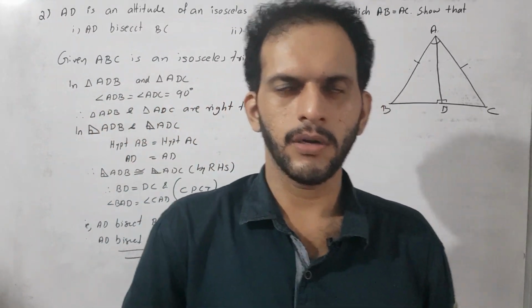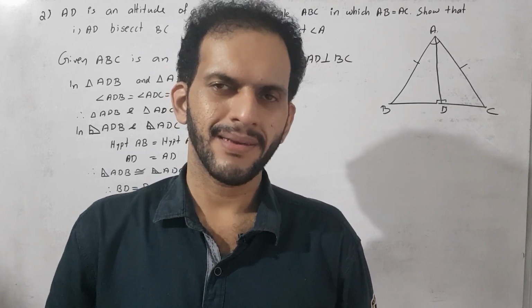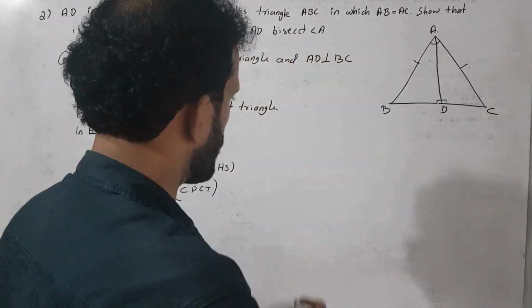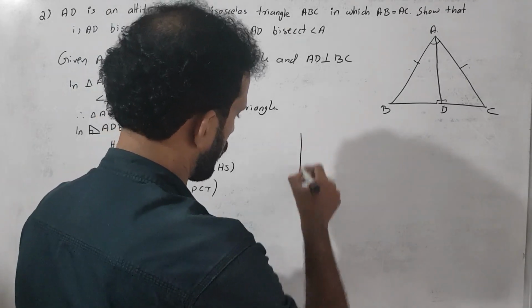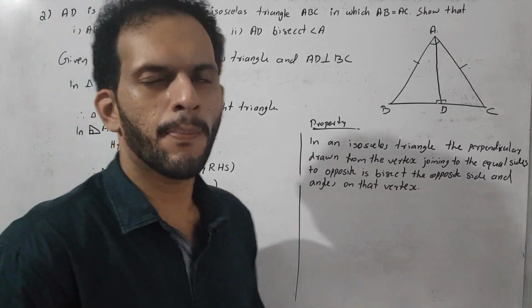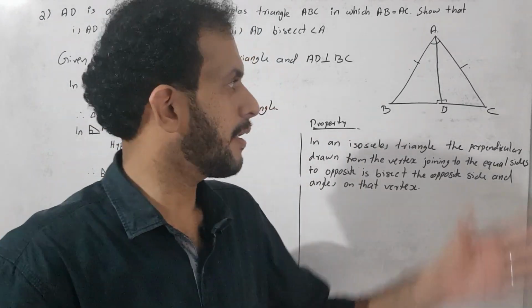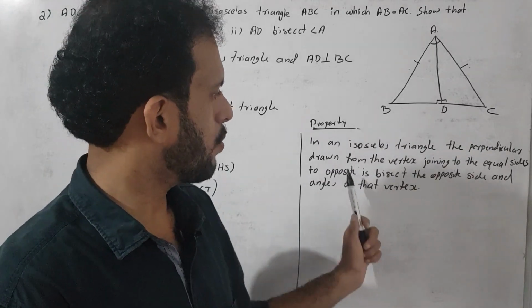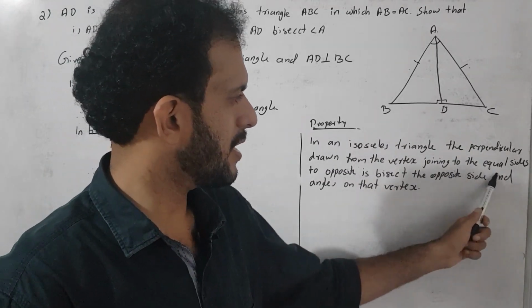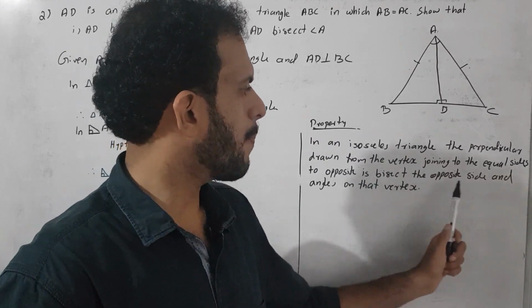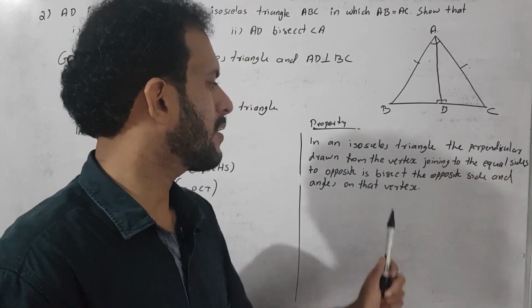The result is both AD bisects angle A and AD bisects BC. Then what is the statement we want to study from here? It is not part of the question. Okay, we are just writing what the statement is. Yes, this statement is a property of an isosceles triangle. We are getting it from here. What is that? In an isosceles triangle, the perpendicular drawn from the vertex joining the equal sides to the opposite side bisects the opposite side and the angles on that vertex.